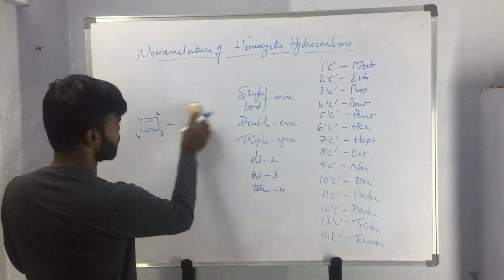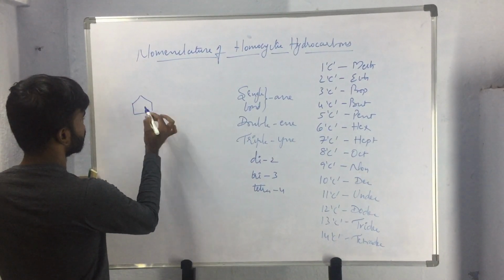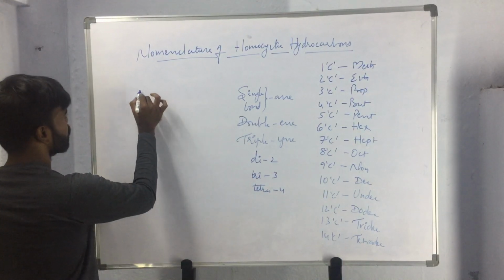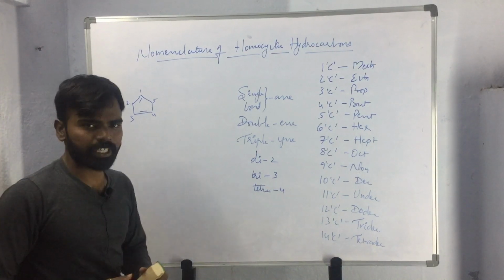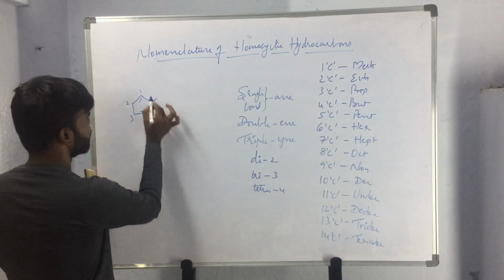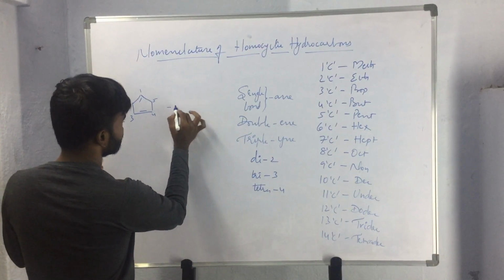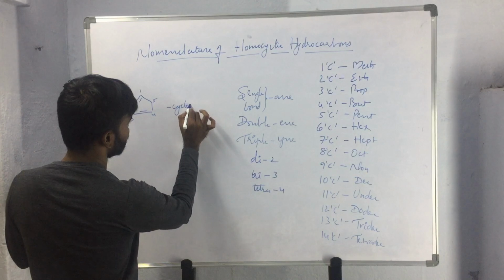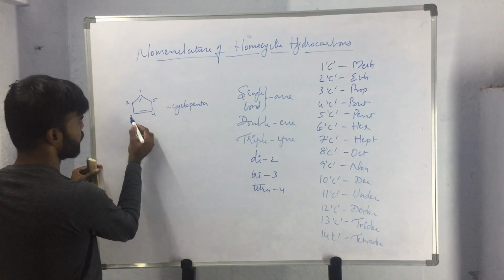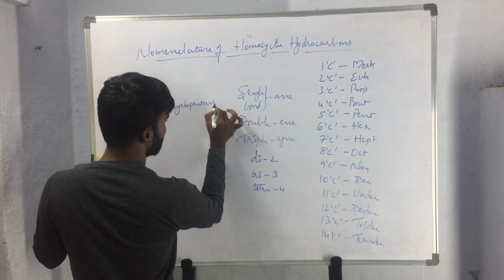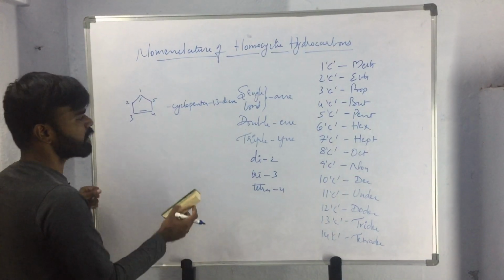We will see one more example. In this case, this compound has 5 carbon atoms, so cyclopenta; the first carbon has unsaturation and the third carbon has unsaturation, 1,3-diene. Like this we will be naming the compounds.